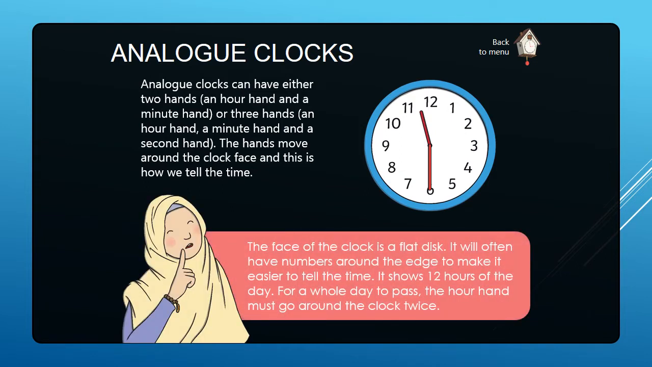Now, the face of the clock is a flat disc. It will often have numbers around the edges to make it easier to tell the time. It shows 12 hours of the day. For a whole day to pass, the hour hand must go around the clock twice. So there are 24 hours in a full day.